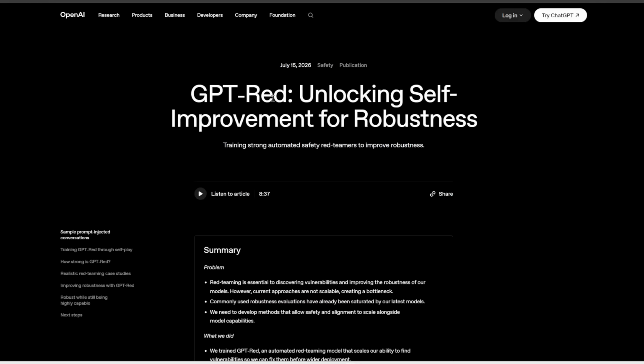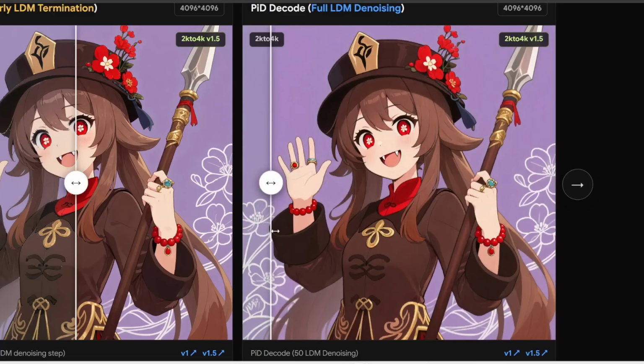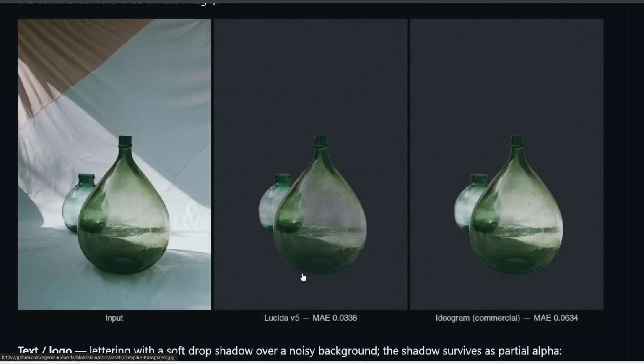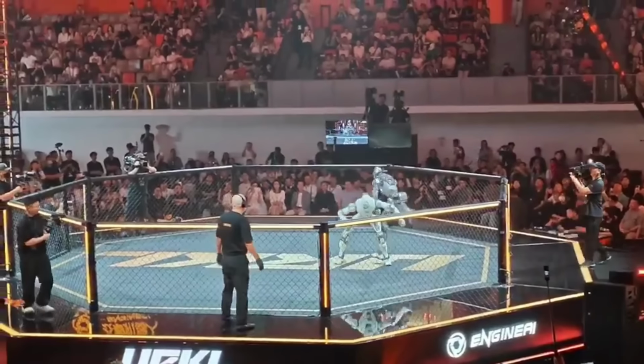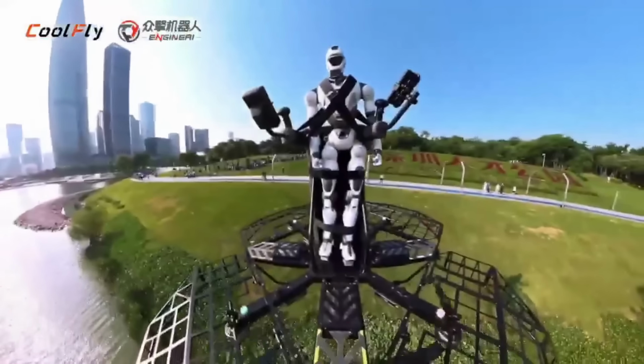OpenAI reveals a new model that's designed to attack other AIs. We have a new ultra-fast image upscaler and another one that's really good at background removal, even for tricky situations. We have some ridiculous humanoid robot demos, including a humanoid cage fight, and a lot more. So let's jump right in.